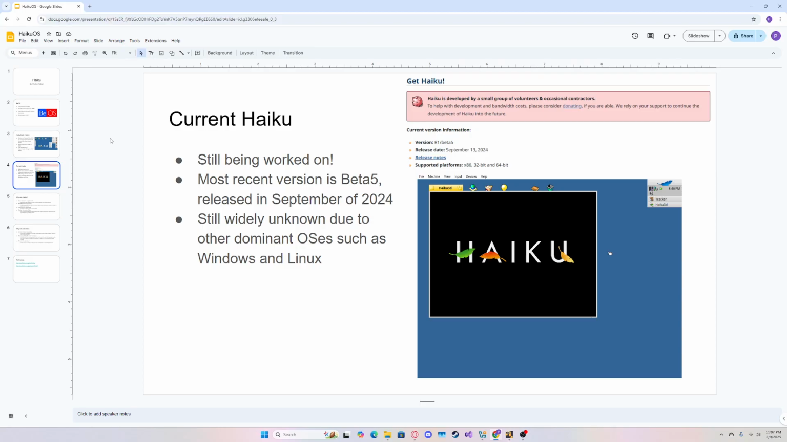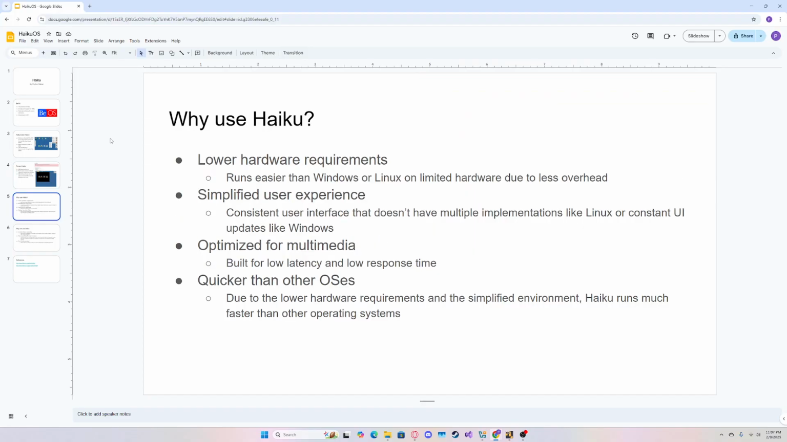Now, to the current history of Haiku, it is currently still being worked on. The most recent version was released in September 2024, and that is Beta 5. Unfortunately, it is still in its beta version. It is not fully released yet, and it is still widely unknown due to other dominant operating systems such as Windows and Linux.